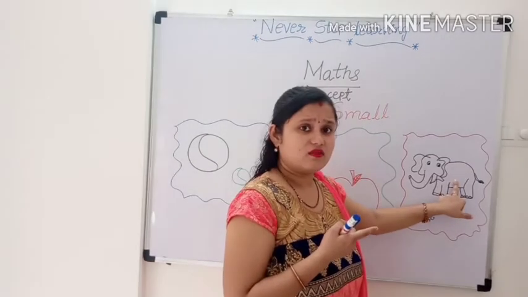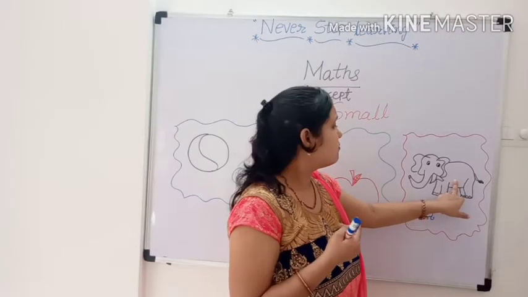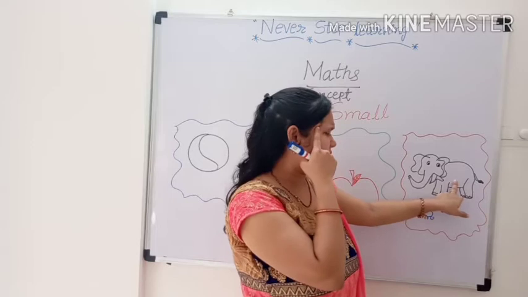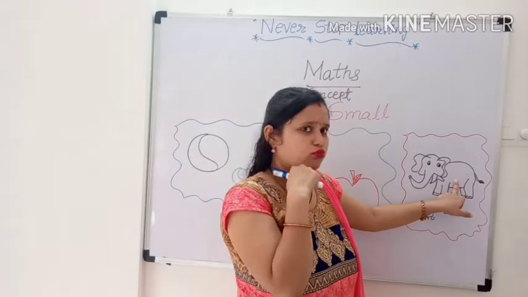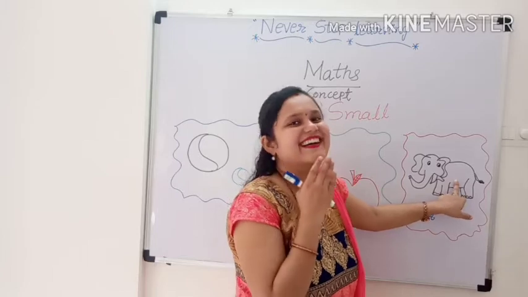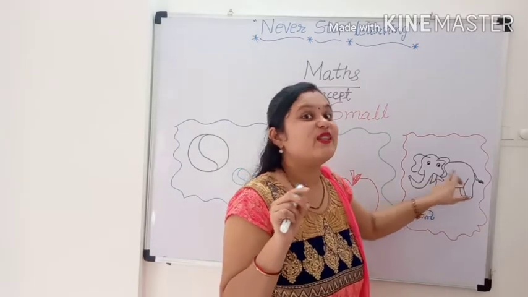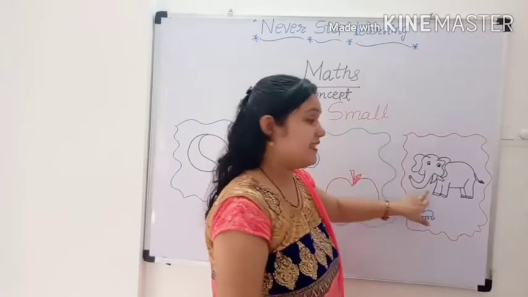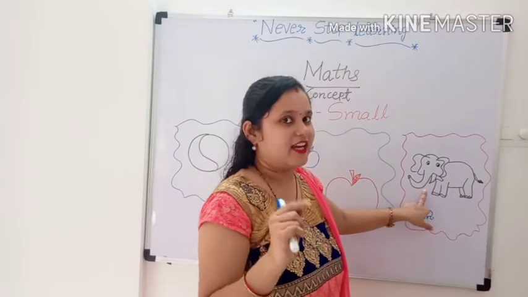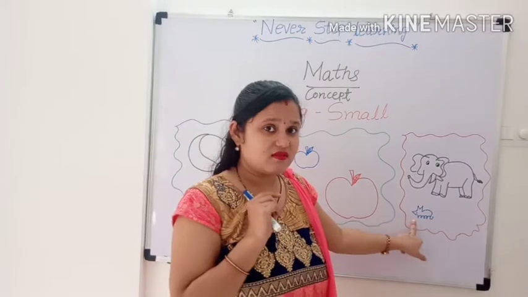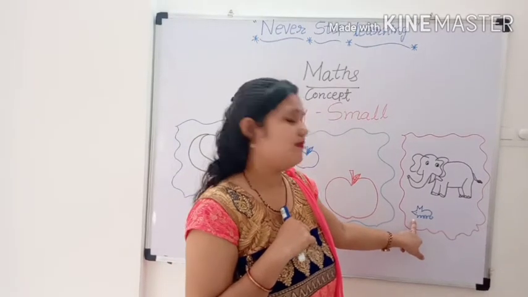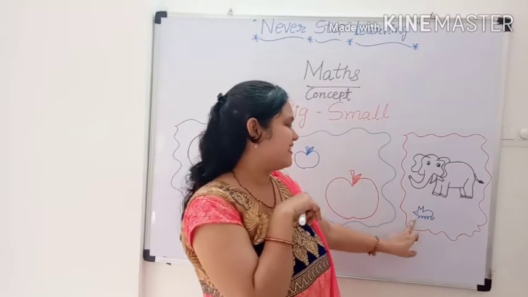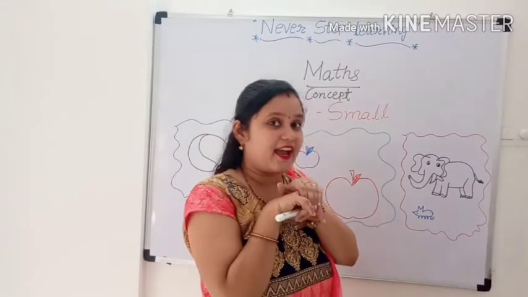What is this? Do you know? Is this a tiger? No, no. This is not a tiger. This is an elephant. Very good. And what is this? Do you know? Yes, very good. This is a rat.